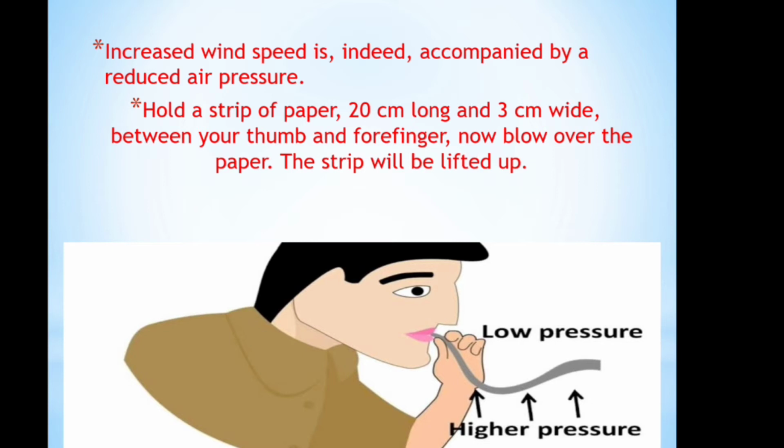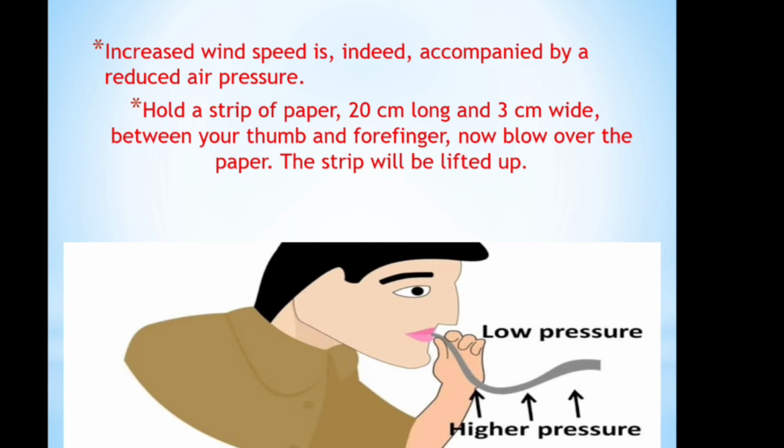Next, we can hold a strip of paper around 20 centimeters long and 3 centimeters wide. You have to keep that between your thumb and forefinger. Now, blow over the paper. What will happen? The strip will be lifted up.